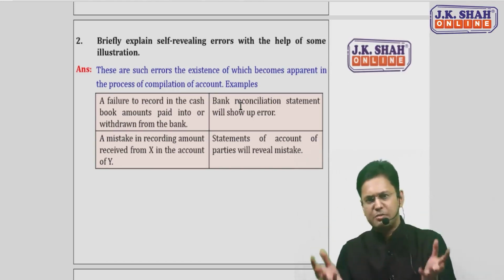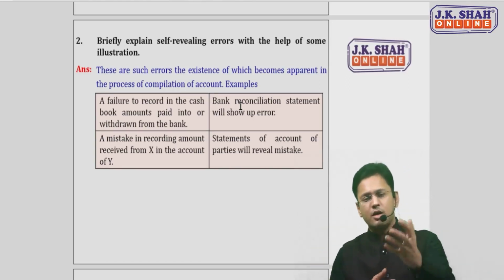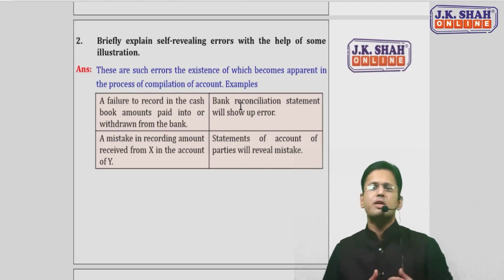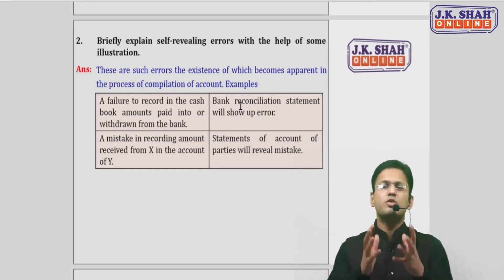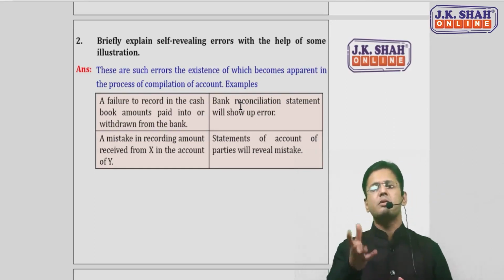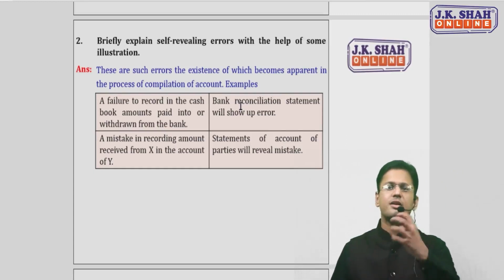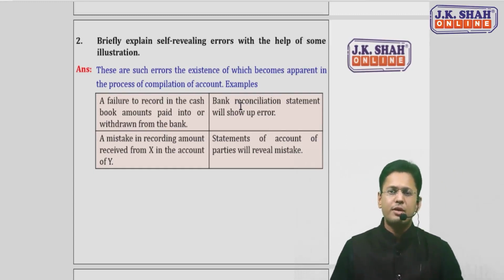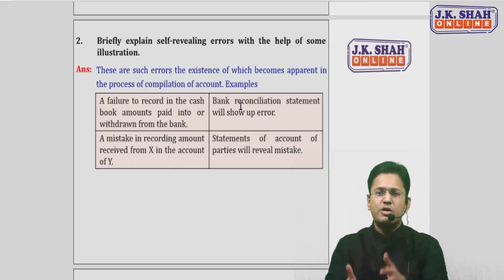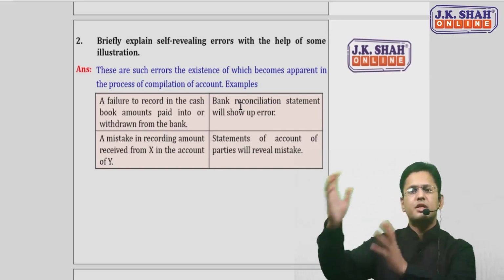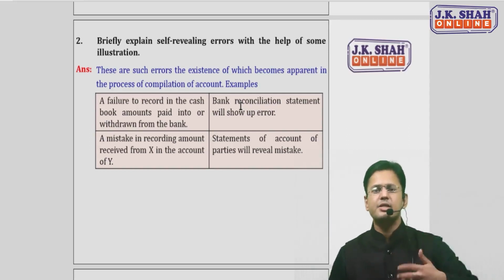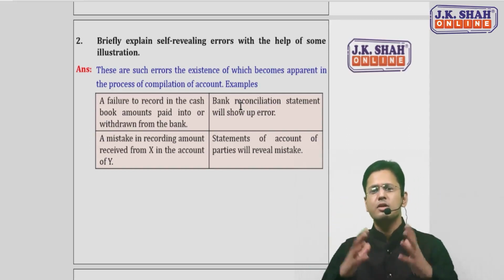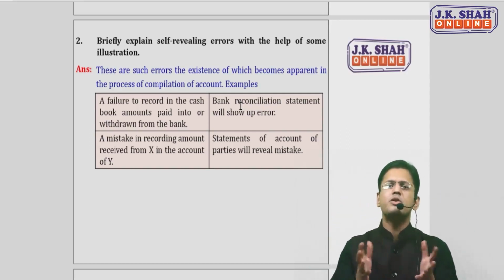Let me just take an example or two. You have withdrawn something from the bank, or deposited something in the bank account, and you have not recorded the same as a contra entry in the cash book. When you prepare the bank reconciliation, you will easily find that error. One more example: an amount received from one person is credited to the account of another person. When you prepare the debtors accounts, creditors accounts or statement of parties, you will easily find this error.